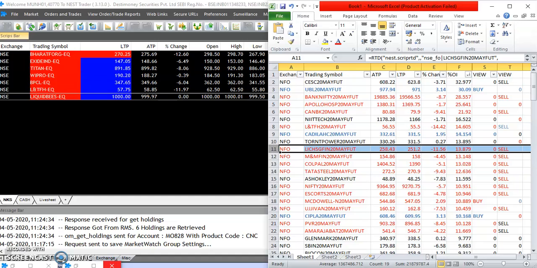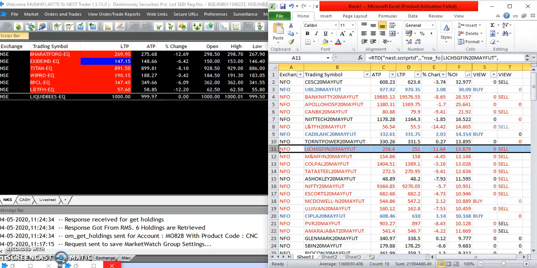There are so many stocks available in the sheet. This sheet has been linked with the trading terminal, so that you can incorporate some of your formulas. These are my formulas which are giving us the sell and buy signals, and this has an accuracy of around 90% which you can consider during intraday. This same strategy can be applied to day trading as well.